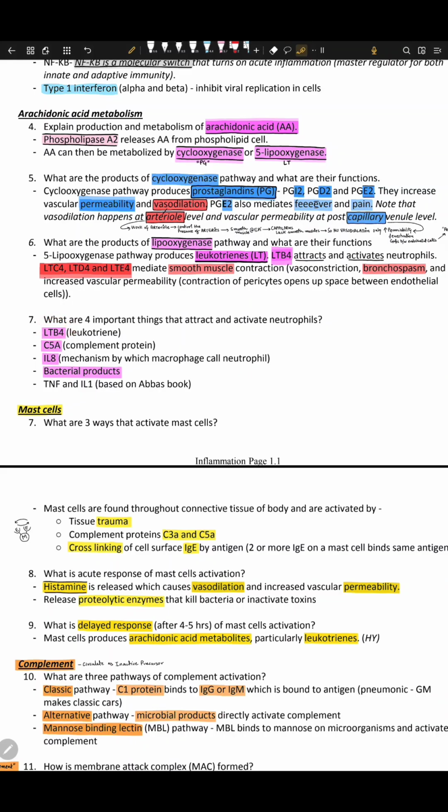Okay, so leukotriene B4, what are the four important things? B4, okay, four, remember. TNF, tumor necrosis factor, and interleukin 1, based on the Abbas book. I have written it because I read it. But these are more important. Okay, mast cell. Not must, it's a mast cell. Mast cells do something.